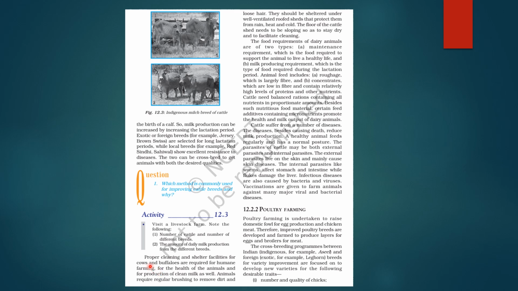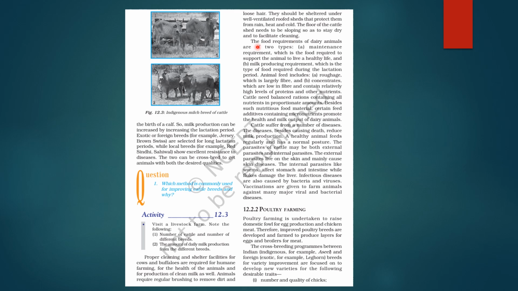Next is proper cleaning and shelter facilities for cows and buffaloes are required for humane farming, for health of the animals and for production of clean milk as well. Animals require regular brushing to remove dirt and loose hair. They should be sheltered under well ventilated roofed sheds that protect them from rain, heat, and cold. Floor of the cattle shed needs to be sloping so as to stay dry and to facilitate cleaning.